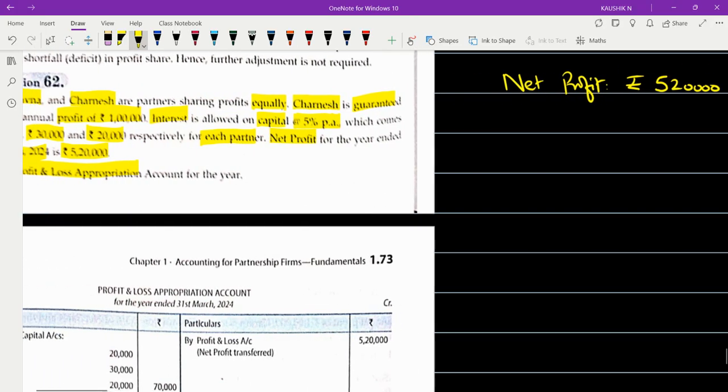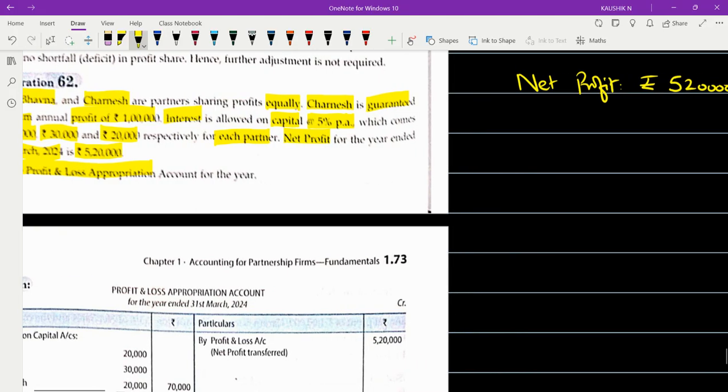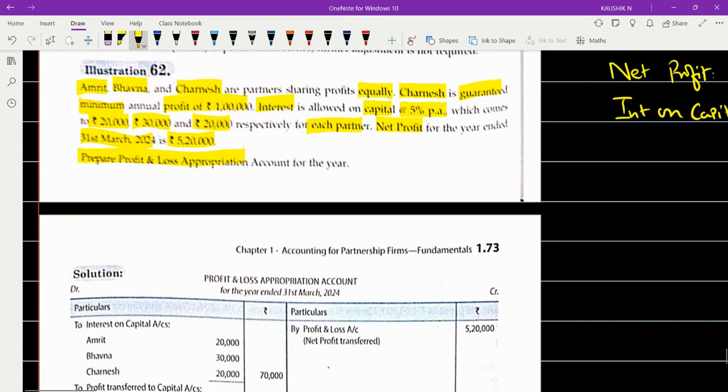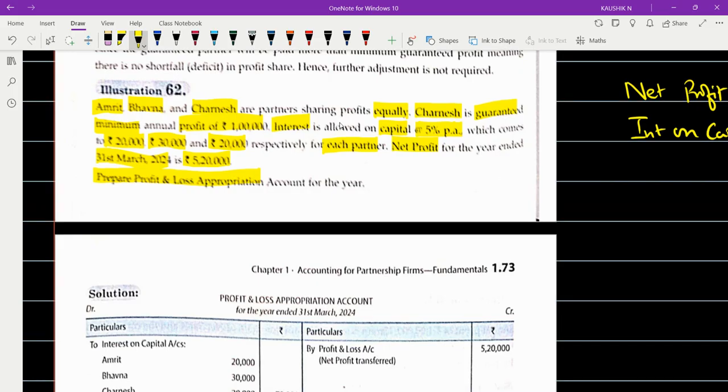And what else is given apart from this? Anything else? Interest on capital is given to us. What is the value of interest on capital? Separately, it is 20, 30, 20.